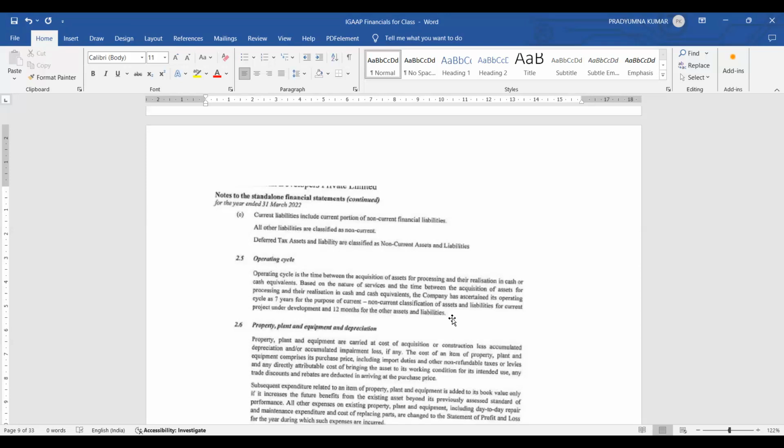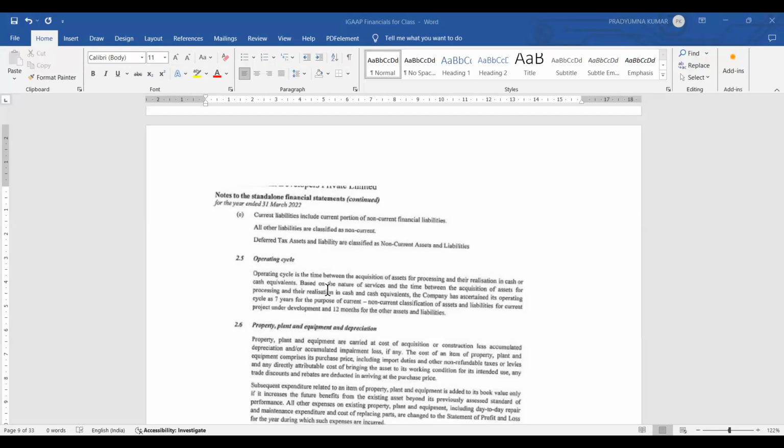So anything relating to their business, if it is within 7 years, then it is current. Above 7 years, it is non-current. For other assets and liabilities, they say it is 12 months. Apart from business related items, suppose they have taken some term loan or something like that, then it will be considered within 12 months. That is what they are trying to say. The rest of the content of this note is given here itself in the schedule.